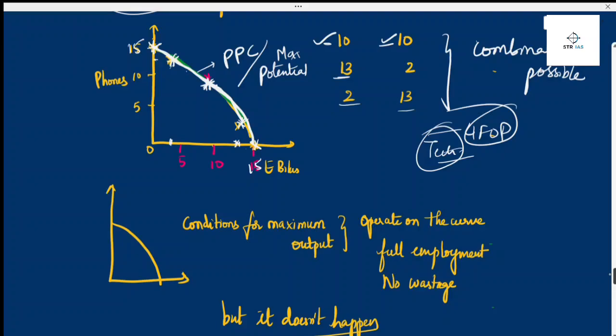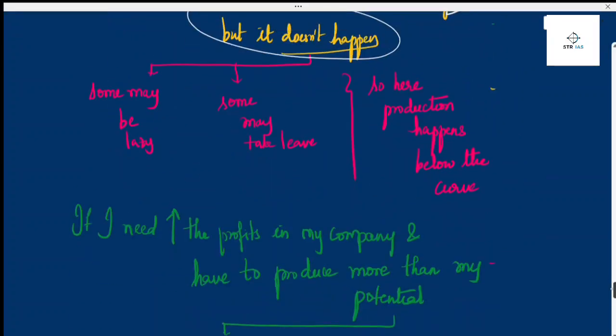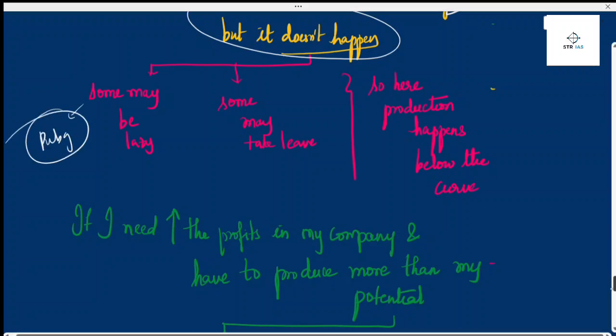Then we can operate on the curve if there is full employment and if there is no wastage. But in reality it doesn't happen. Does it happen in reality? No. Some people might be lazy, some people might take leave, people might play PUBG while being in a company, some people will be going for breaks.